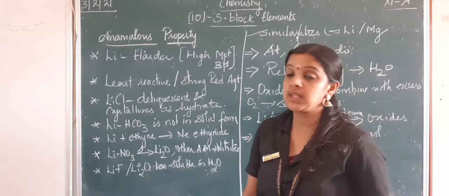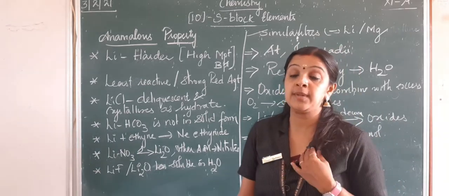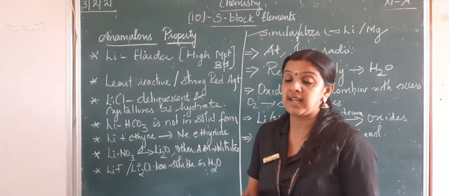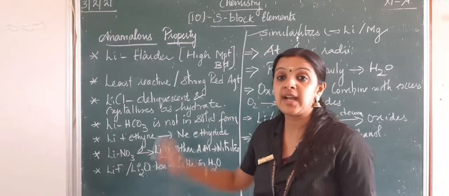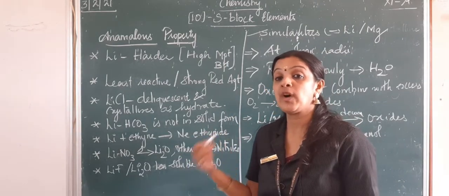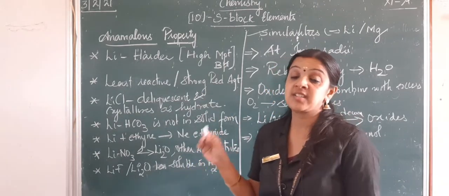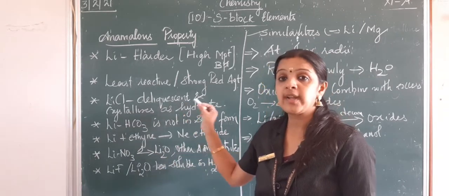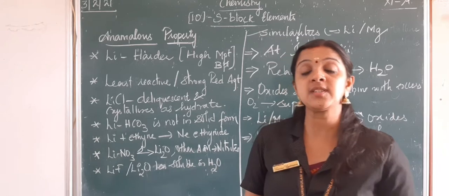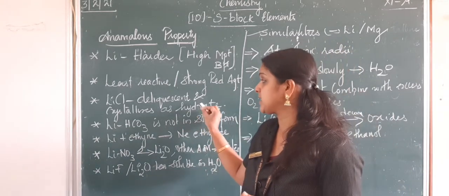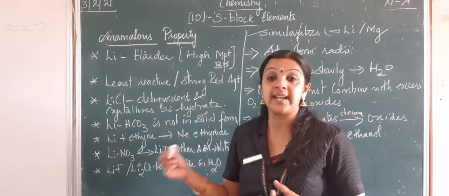So lithium shows this anomalous property because it is harder than other alkali metals, having a very high melting and boiling point. It is least reactive compared to other alkali metals, but it is a very powerful reducing agent. Lithium chloride is deliquescent. Deliquescent means it can immediately turn into a liquid. So lithium chloride is deliquescent and crystallized as hydrate.